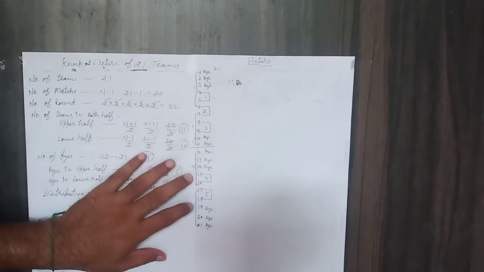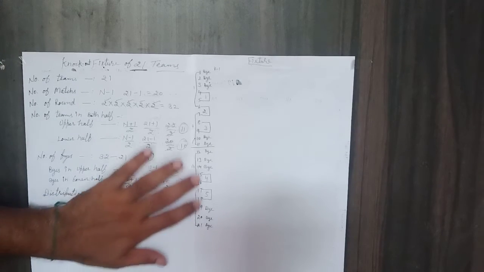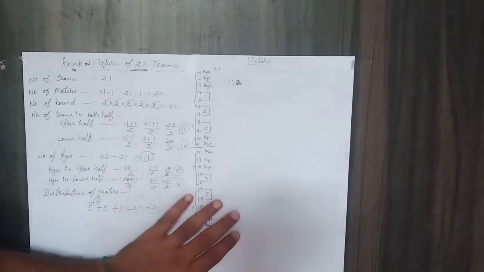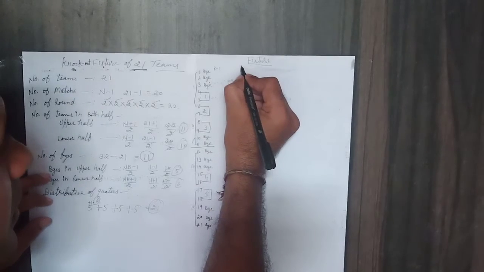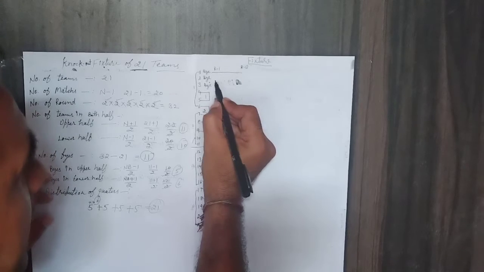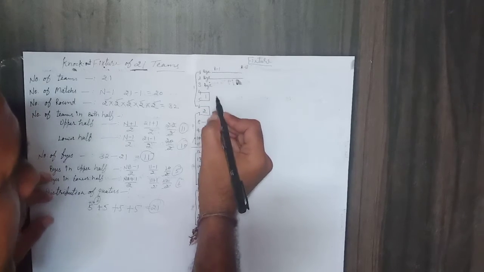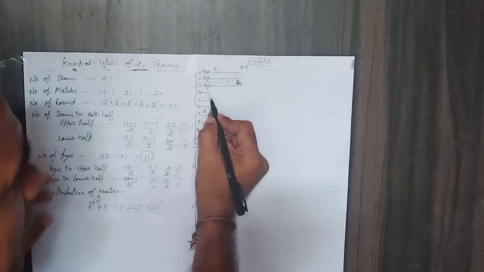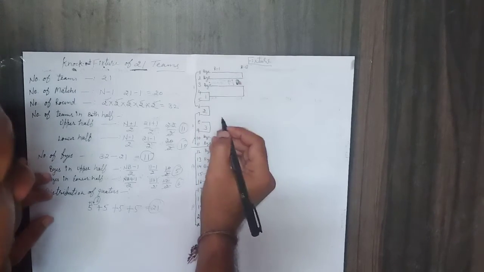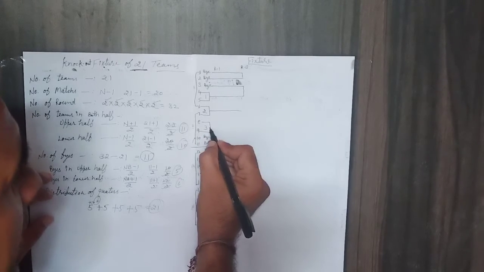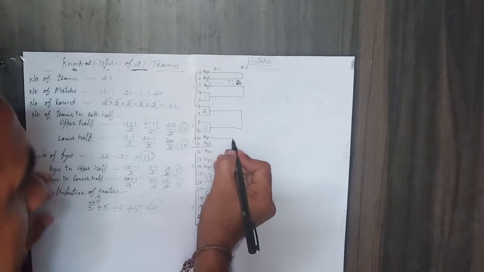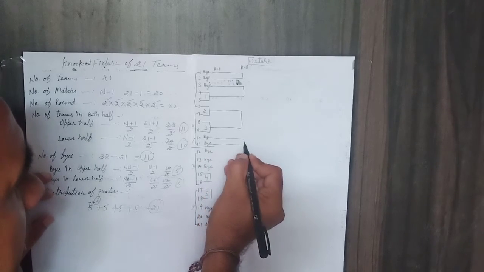Total 5 matches are played in the first round. It means 5 teams will be eliminated from the first round, and next we will go to round number 2. The winner of this match will go to the second round.